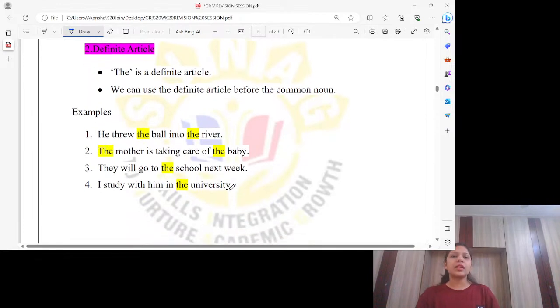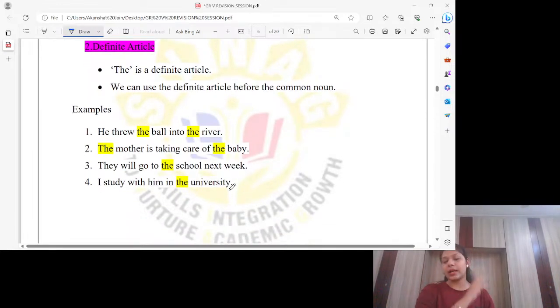Let's go ahead for the next one now. This was the entire indefinite article. Now let's go ahead for definite article, students. When I talk about definite article, we have only one, that is the. In indefinite article, we had two, a and an. The is a definite article. We can use the definite article before the common noun.